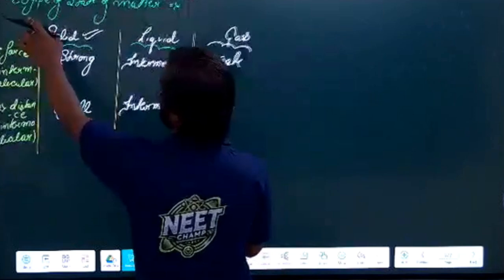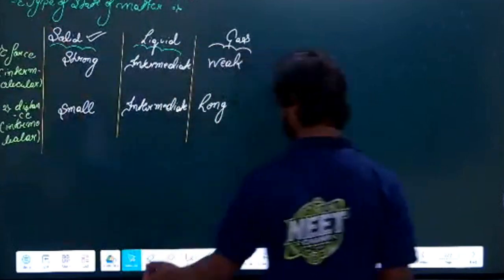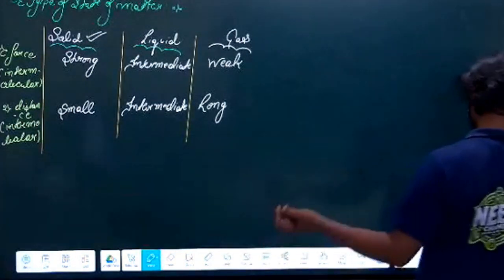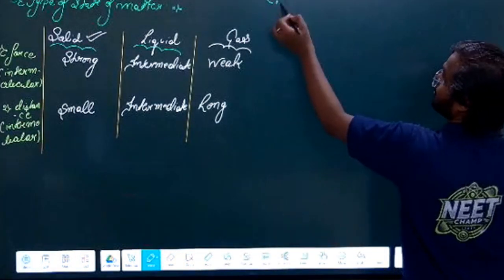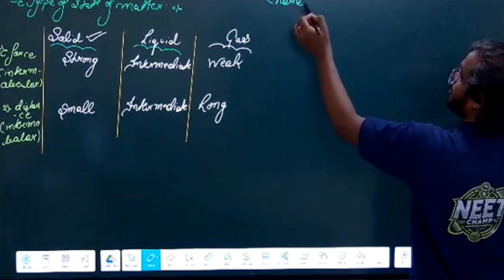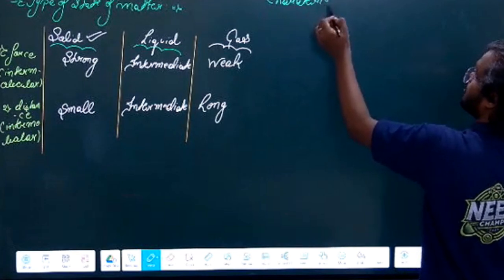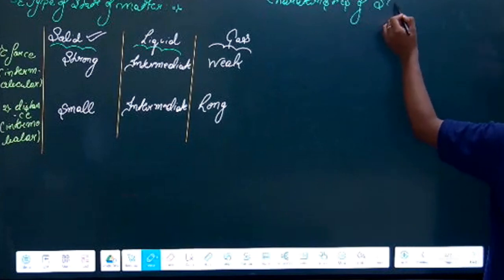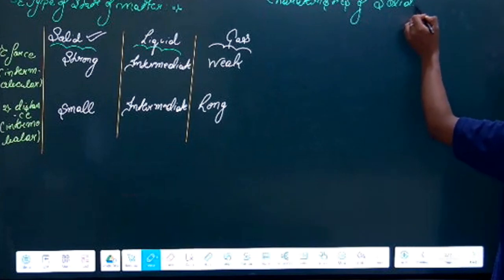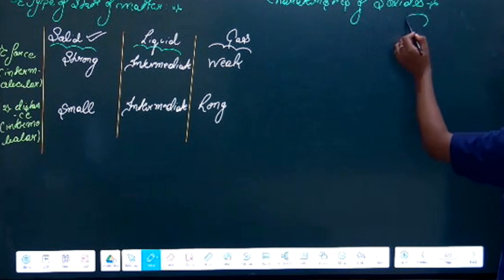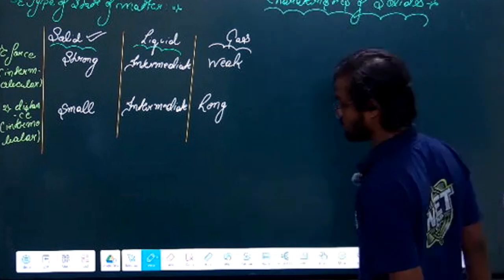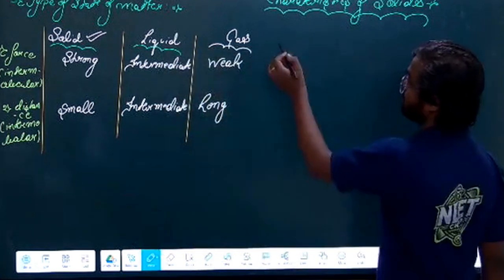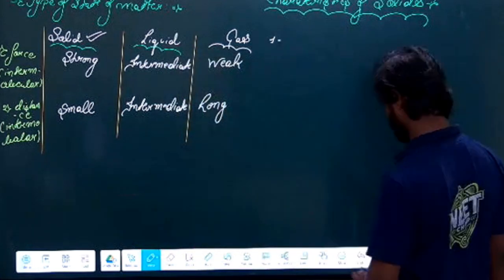Let's give another heading, that is properties, or you can say characteristics of solid. See, this is a little theory portion. In the first class there will be some theory, and a lot of theory questions also come from this portion. So you should not skip this part, you have to prepare this part also.